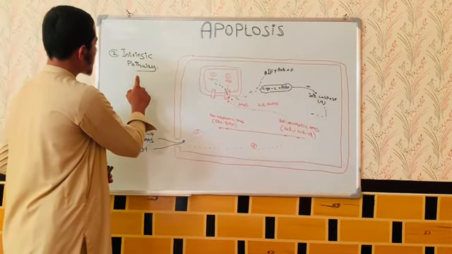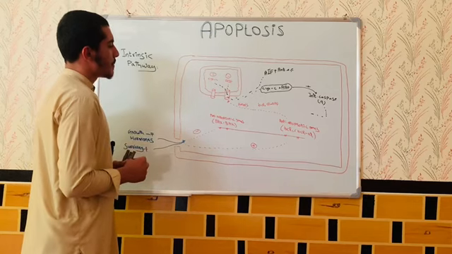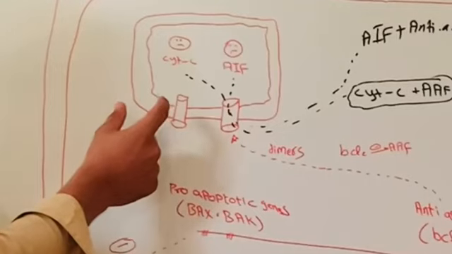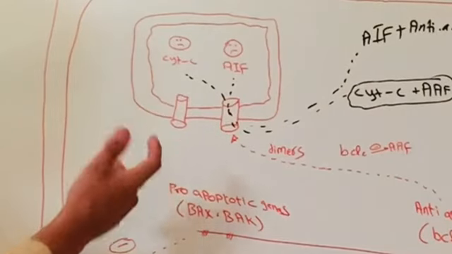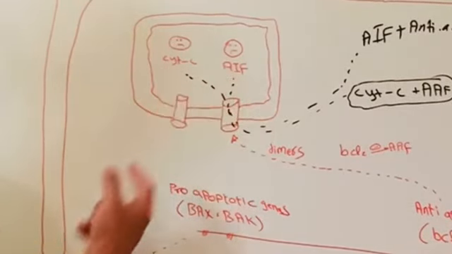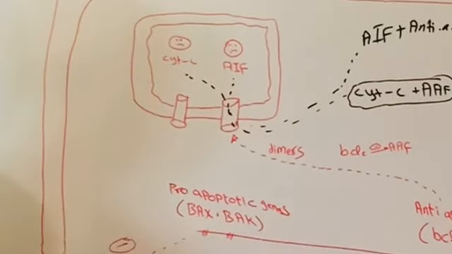The second one is the intrinsic pathway or mitochondrial pathway. Why do we call this the mitochondrial pathway? Because inside the mitochondria, there are some poisons. There are some deadly molecules, for example, cytochrome c and apoptosis inducing factors. Whenever they go out, the apoptosis process will start.